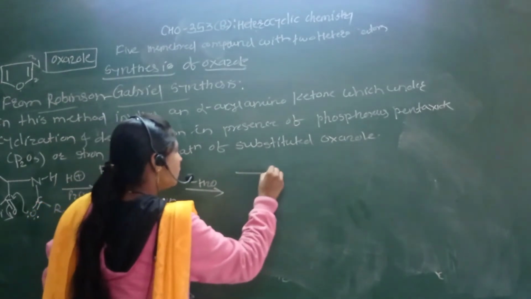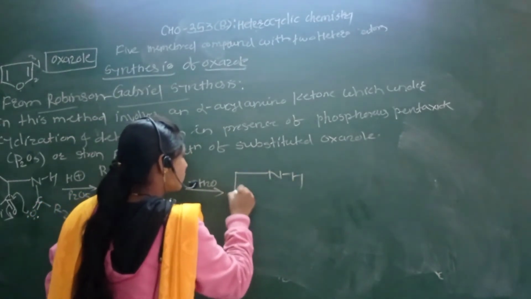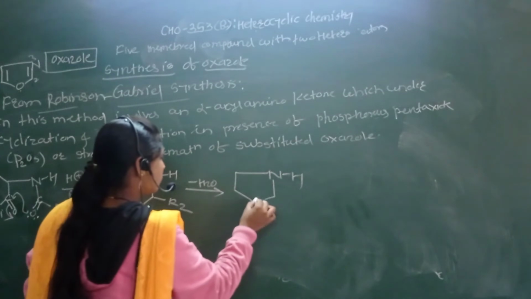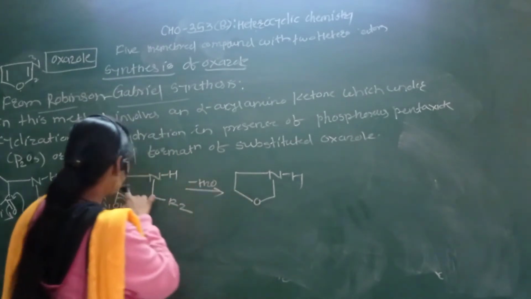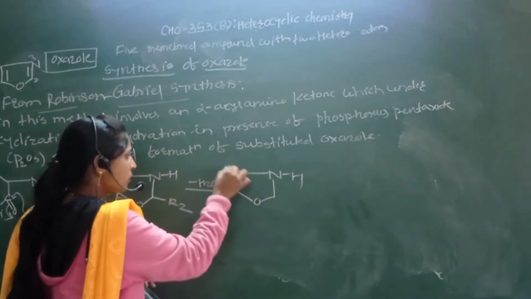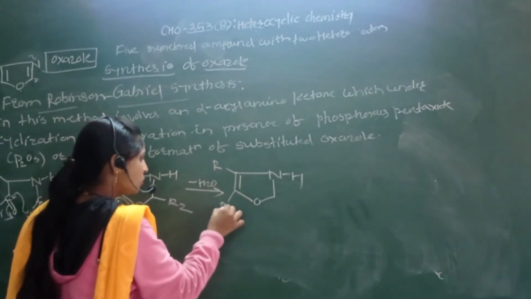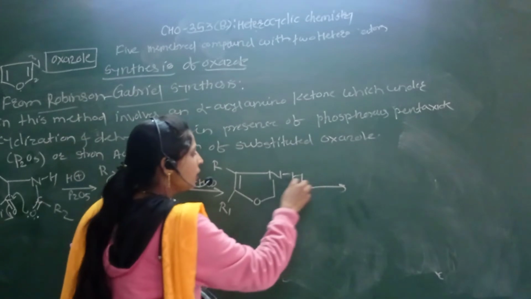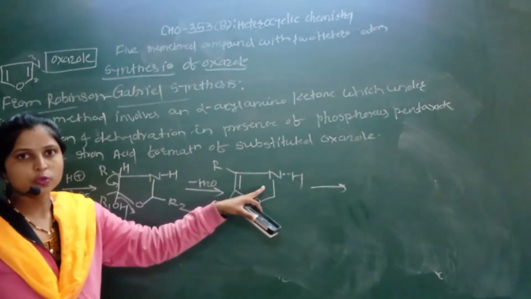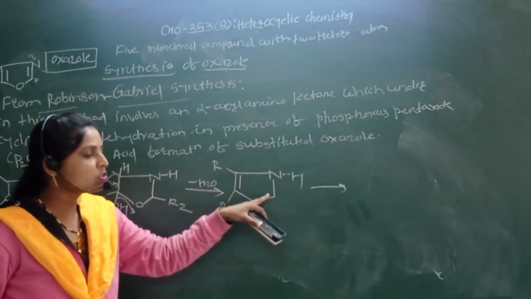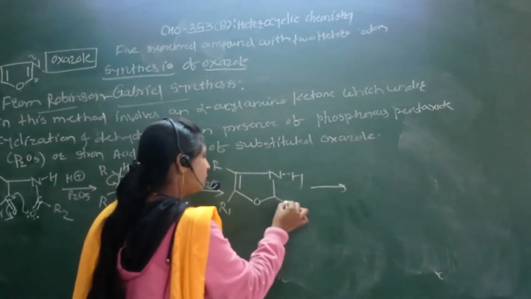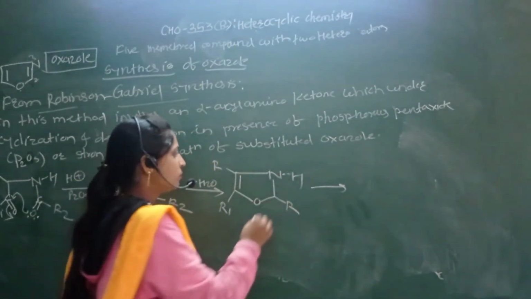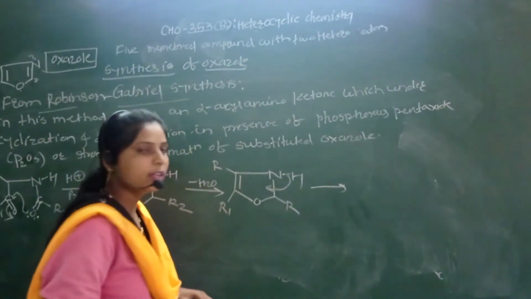Here NH, here O, and the formation of the carbon-carbon double bond, this R as it is, here R1, this OH can depart, and here NH. In the next step again this hydrogen is used for the double bond formation, so here formation of the nitrogen-carbon double bond. This R2 as it is.